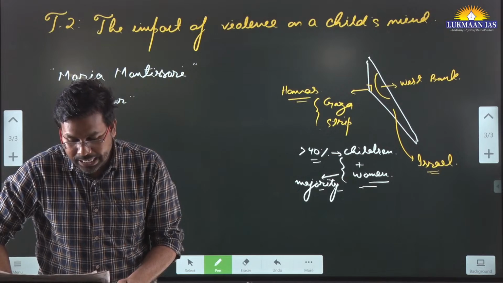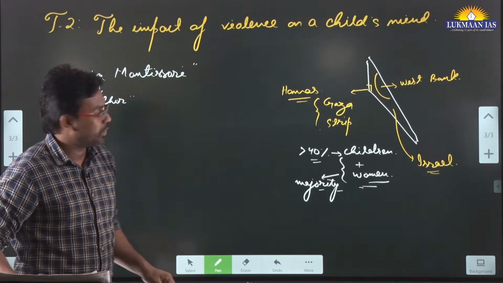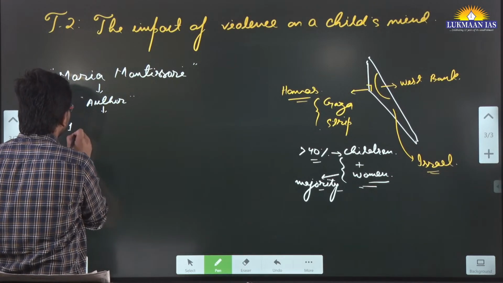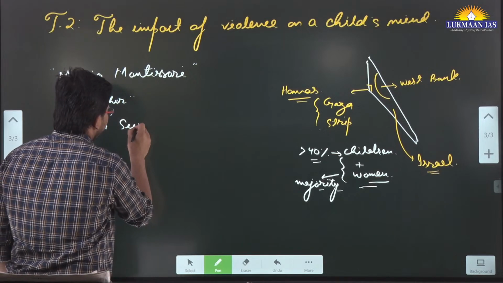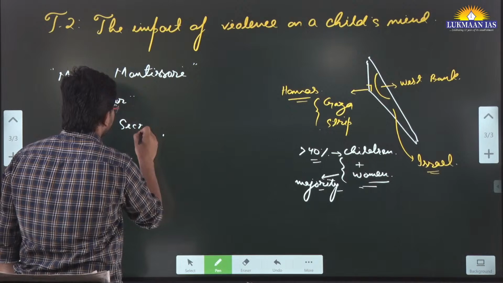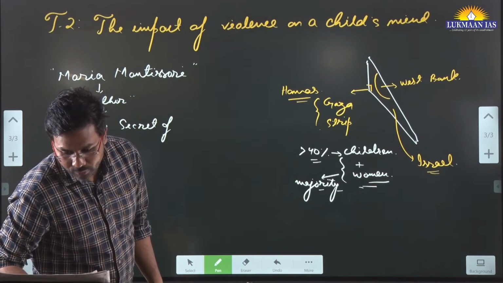She wrote classics such as The Secret of Childhood and The Absorbent Mind. Okay, she has written two books. I am going to write the names of these books. Number 1 is The Secret of Childhood.